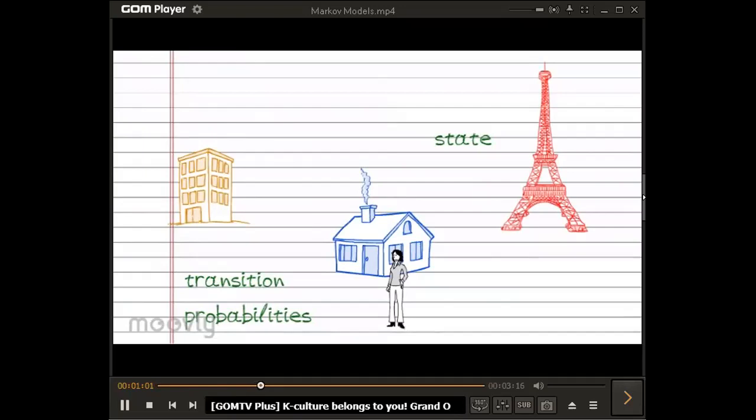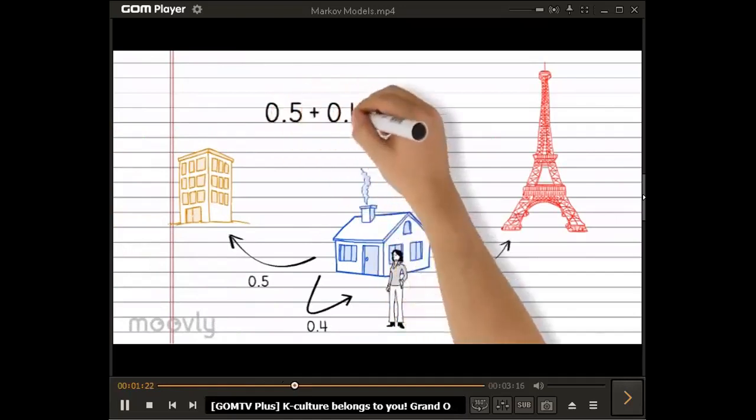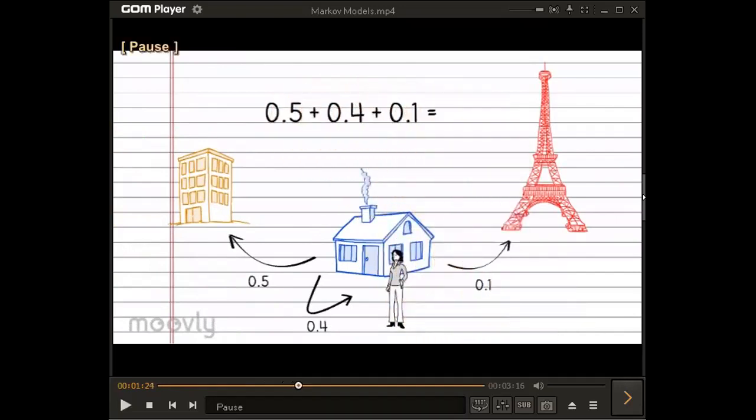The set of transition probabilities to each of the states every time Romi travels, we can call a transition event. In this model, if Romi is at home, she has a 0.5 chance of going to work, a 0.4 chance of staying at home, and a 0.1 chance of going to the Eiffel Tower. Notice that if we sum all of these three transition probabilities together, it will equal 1. As you know, the probabilities of the possible events, if we sum them, will be equal to 1.